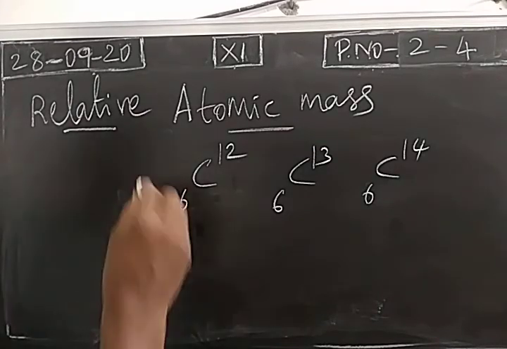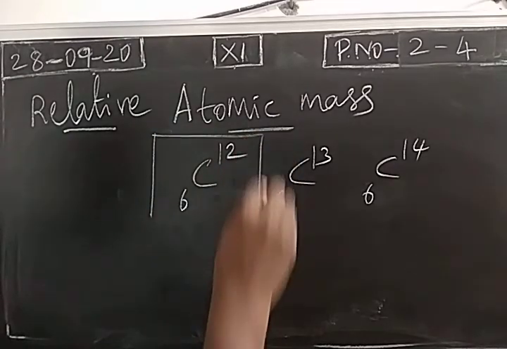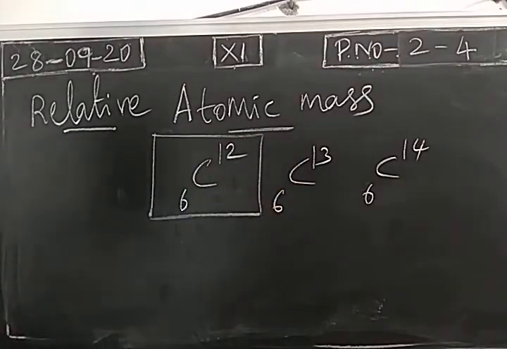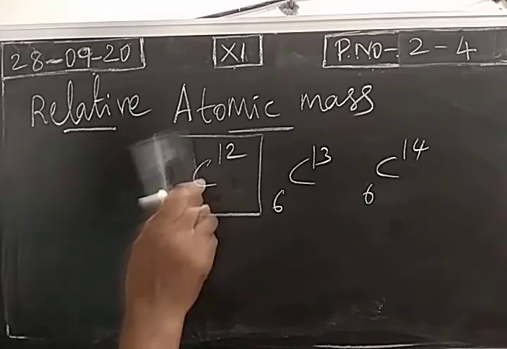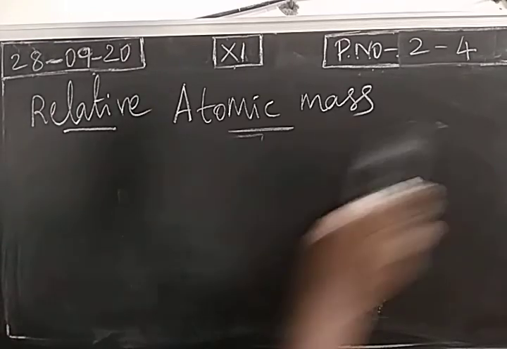So according to IUPAC, we fix C12 as a standard atom. Okay. So with the help of this standard atom, we are going to find the mass of other atoms. So the term is called the relative atomic mass. So we are going to relate atomic mass of an atom to the standard atom carbon 12. 12 is the mass number of isotope carbon.